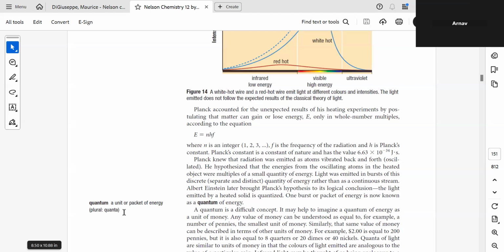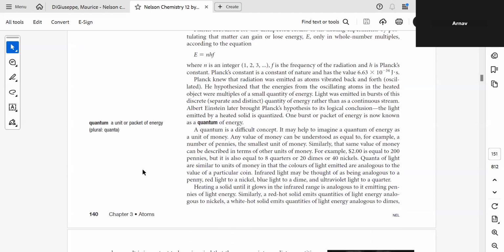Imagine this as our currencies. We have different denominations: $100, $50, $20, $10, $5, $1.